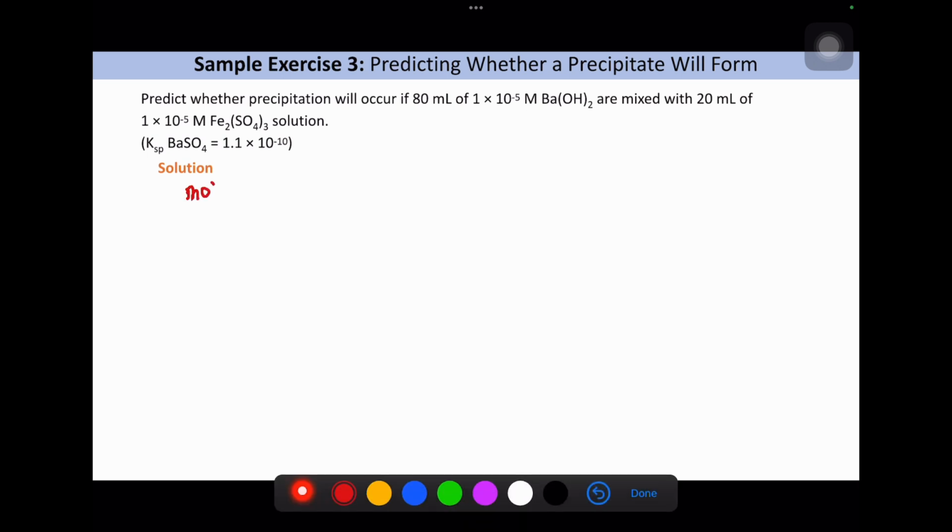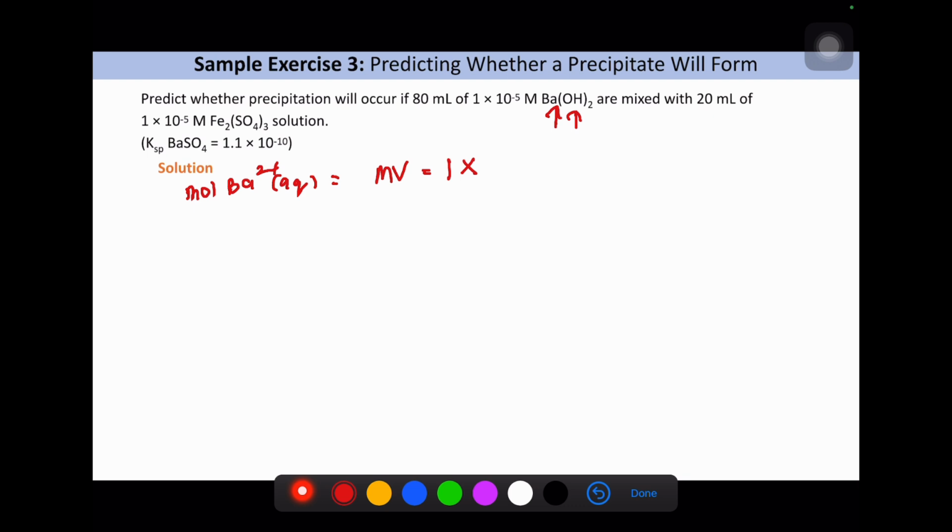Moles for Ba2+ in aqueous: here is M times V. The molarity is given by the question for Ba(OH)2, and we are looking for barium only. So here we have only 1 mole, the 1 to 2 ratio in the stoichiometry.